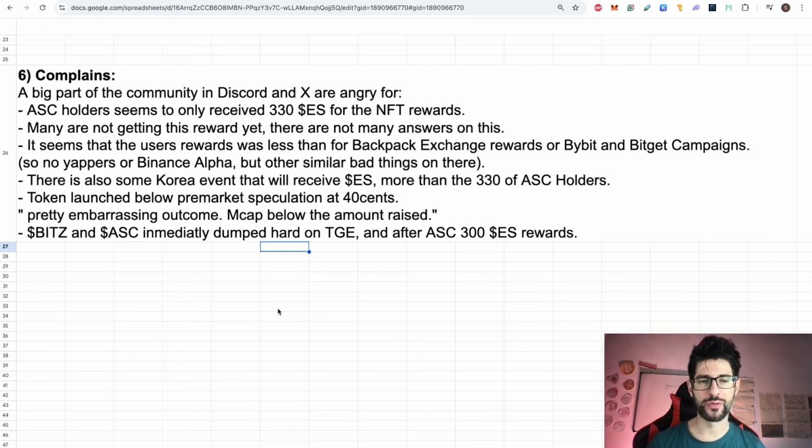That is a very big allocation for that. But yeah, many people are super stressed about it, because many of them, myself included, bought the NFT around 1,500, maybe 2,000, and some even more. So you are not really getting any ROI on the value of the token.